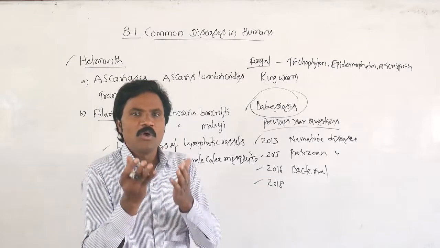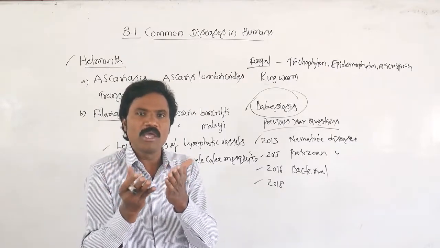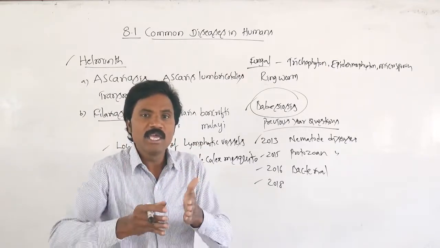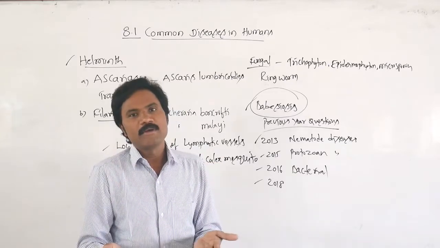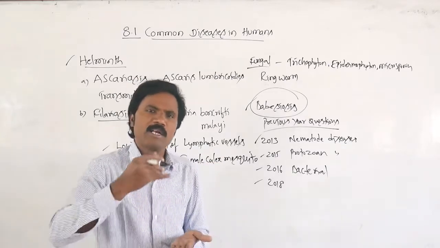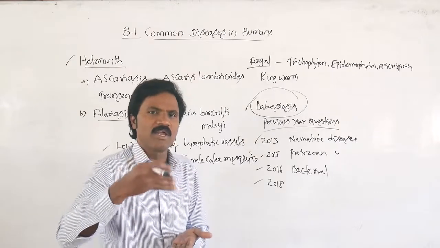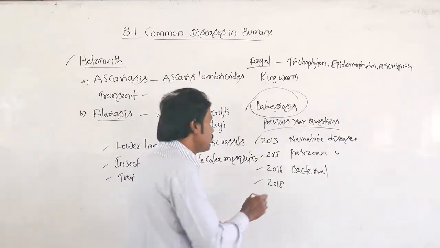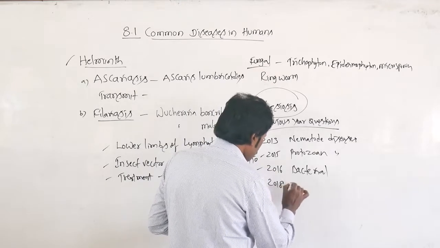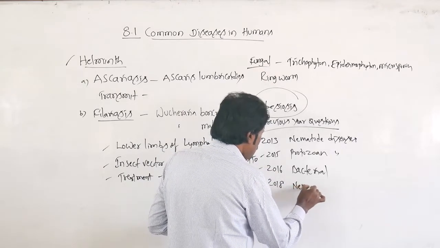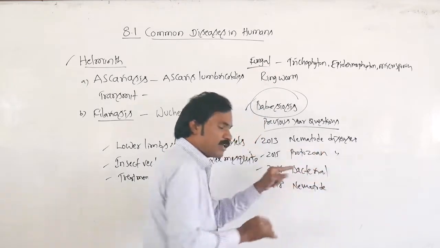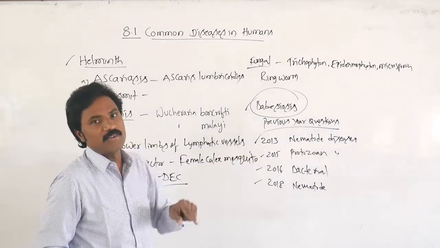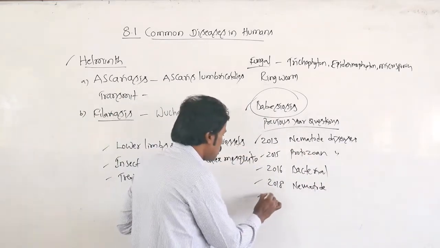Very simple. Whenever they have given chronic inflammation of the lymphatic vessels of the lower limbs, then your answer, among the multiple options, either malaria, typhoid, cholera, or filaria, is filaria. Here they have given a nematode parasite only, that is filariasis. Only one question they have asked.